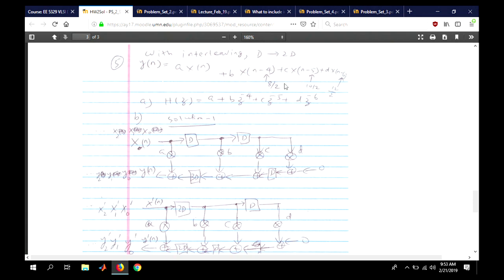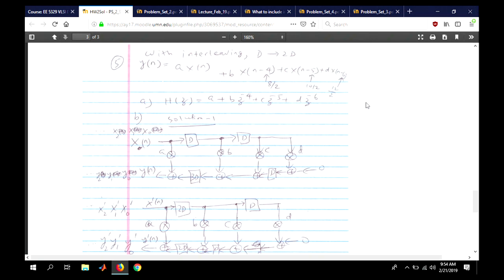These kinds of concepts are essentially what we are learning: how not to be confused about what delays mean and what a clock cycle means. Clock period is not necessarily the same as sample period. What are the differences between a clock period and a sample period in an interleaved filter, in a parallel filter?